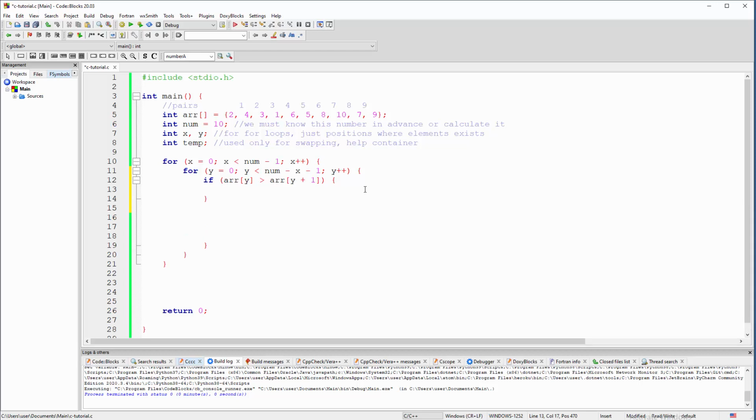Well, now we're gonna say the temporary variable will receive the value of that left number, which is at this position. So basically in reality what we are doing is we are asking that helper dude to hold in his hands right now number 4. Okay, number 4, because we are comparing 4 and 3. So dude, please take this 4, because I need to ask you to do that.